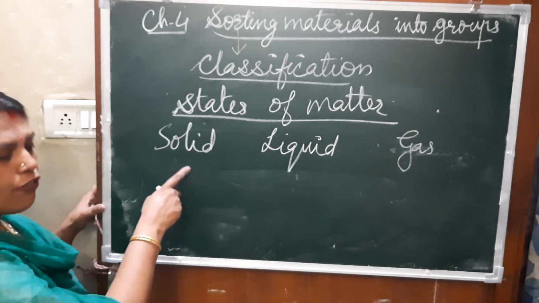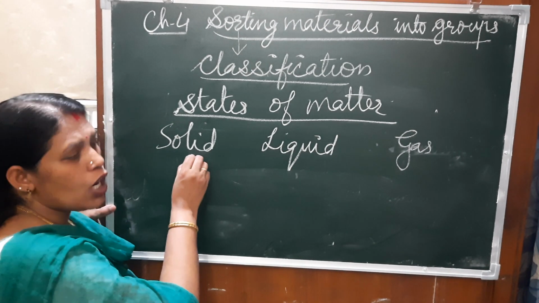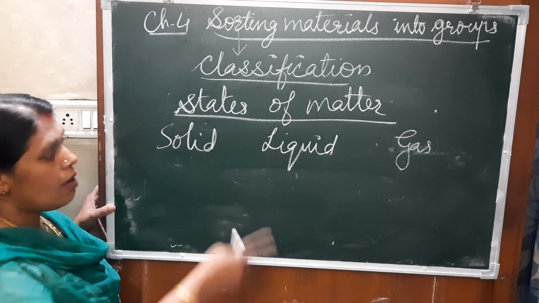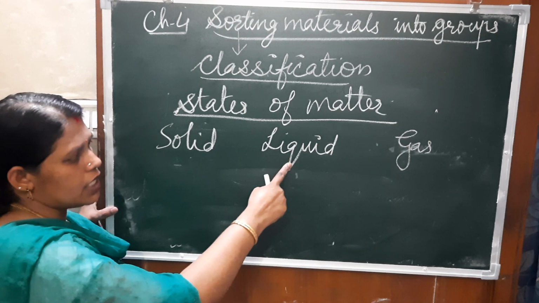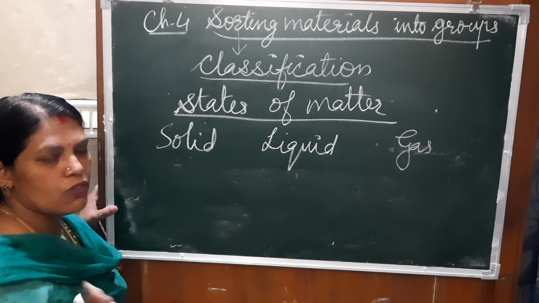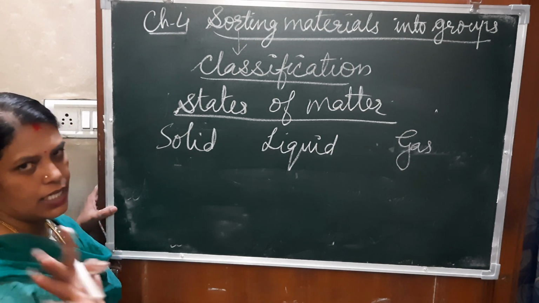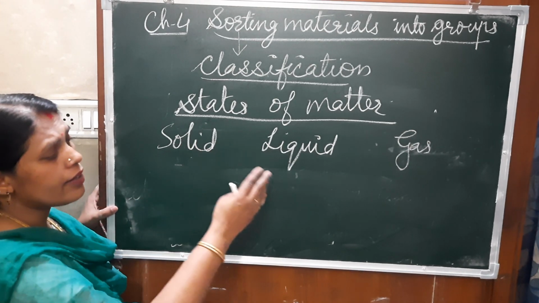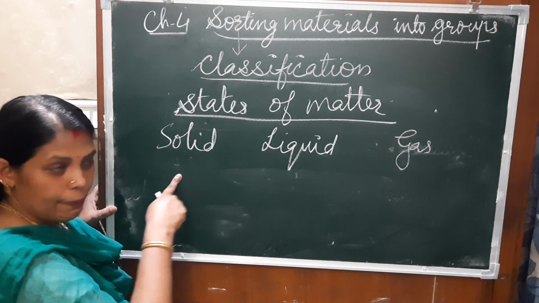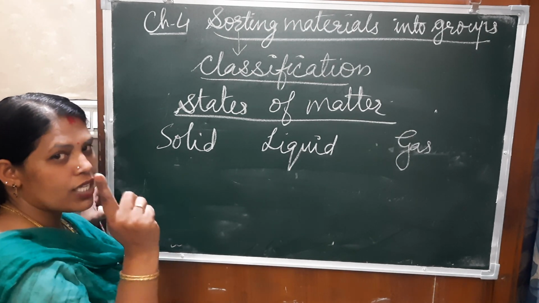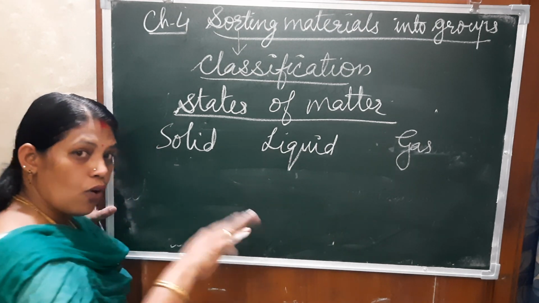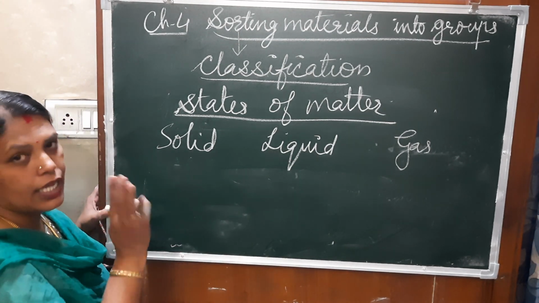Understood? If we talk about the difference, solid things we can see and touch. Liquid things also we can see and touch. But in the case of gases, we can't see and we can't touch; we can only feel their presence. Solids have a fixed shape, but liquids do not. Liquids and gases can flow easily, but solids cannot flow.